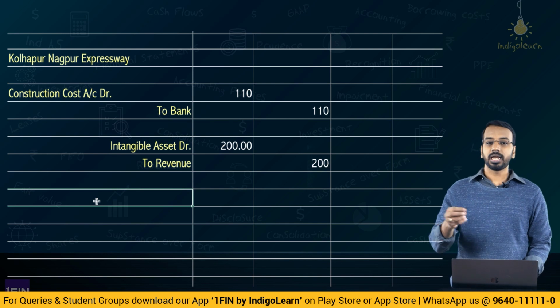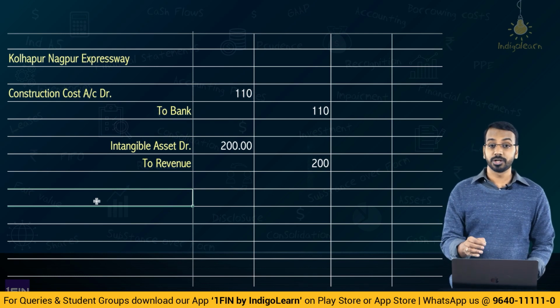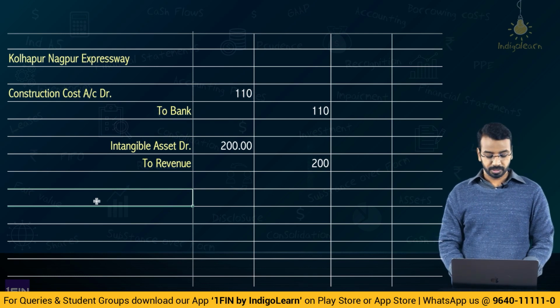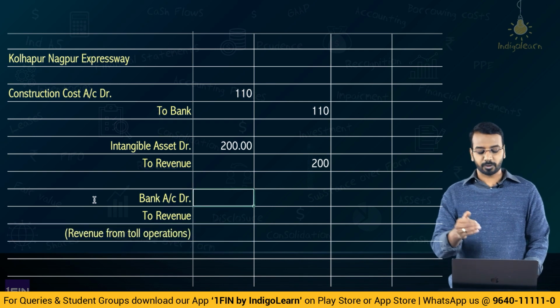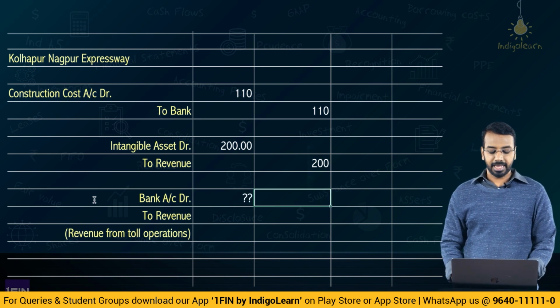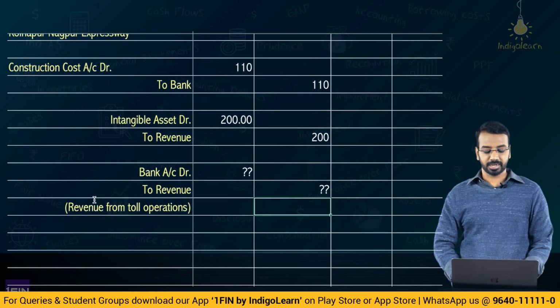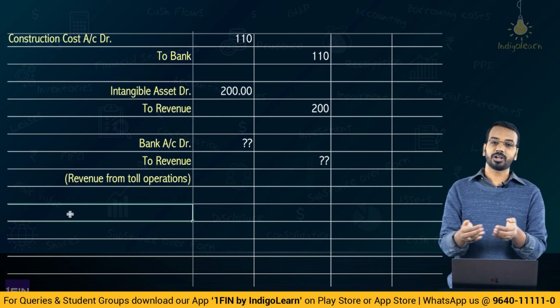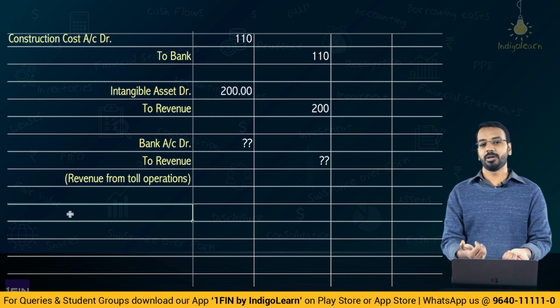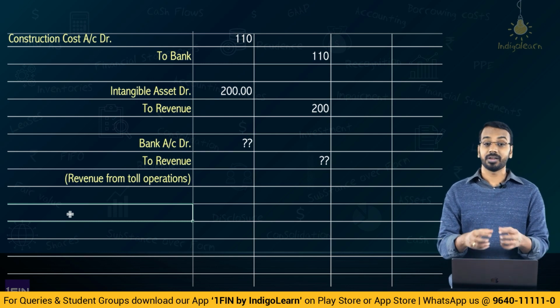Then, as and when you collect the amount from the users, you will recognize revenue for that. So, bank account debit to revenue. Now, this is revenue from toll operations. Okay, amount is not given. So, whatever is the amount that is collected from the users, that will be debited to bank and that will be credited to revenue. That is the second thing. Then, will there be any finance income here? There will be no finance income here because as and when you collect toll from the users, you are recognizing revenue. So, there is no question of financing component.